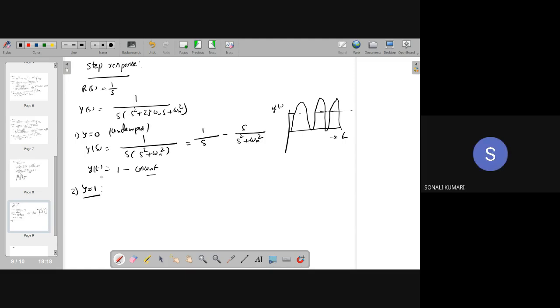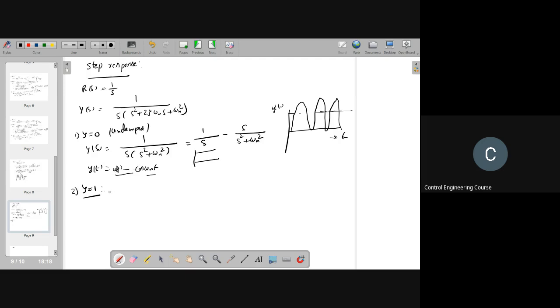Ma'am, the Laplace transformation of 1 by s, it should be u of t. Yeah, u of t or 1, you can write it like 1 because both are the same. u of t has a magnitude 1, right? The step response, you can write it as 1. Both are same. So I agree, this is a more mathematical way of writing since we know the signals now.